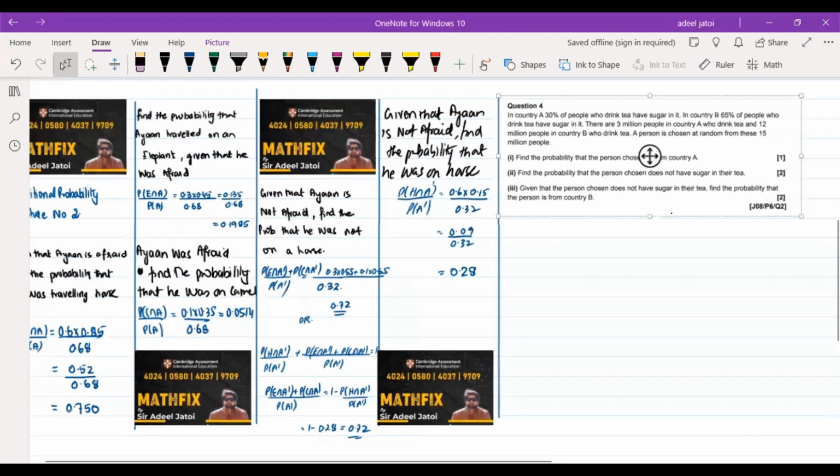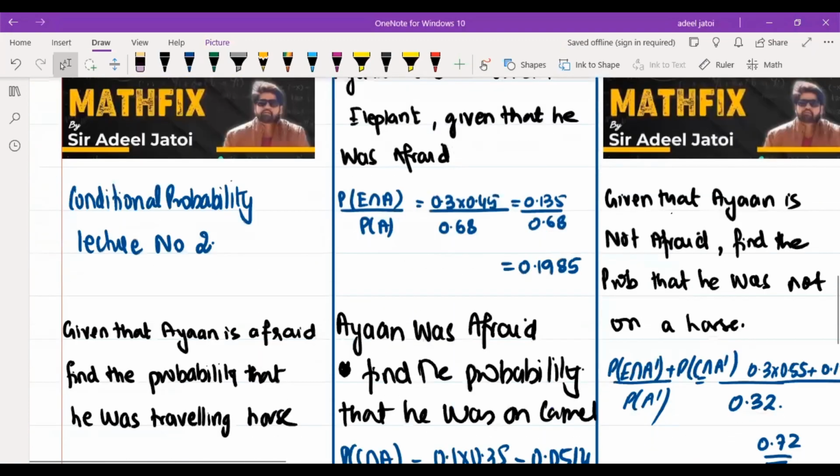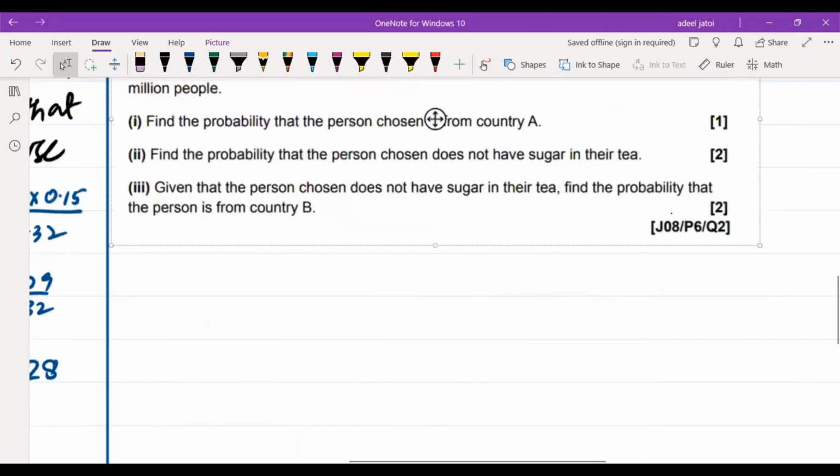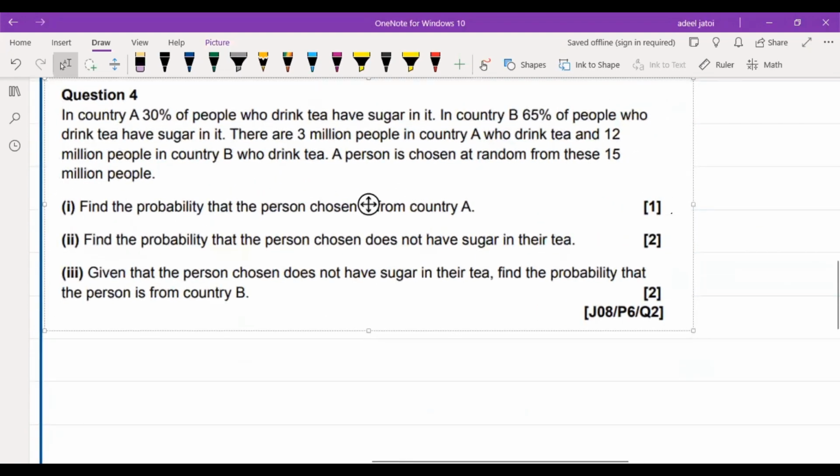Okay, let's just continue with the question. The question is quite clear. It says that this is from June 2008. From the book, it is question number 4.